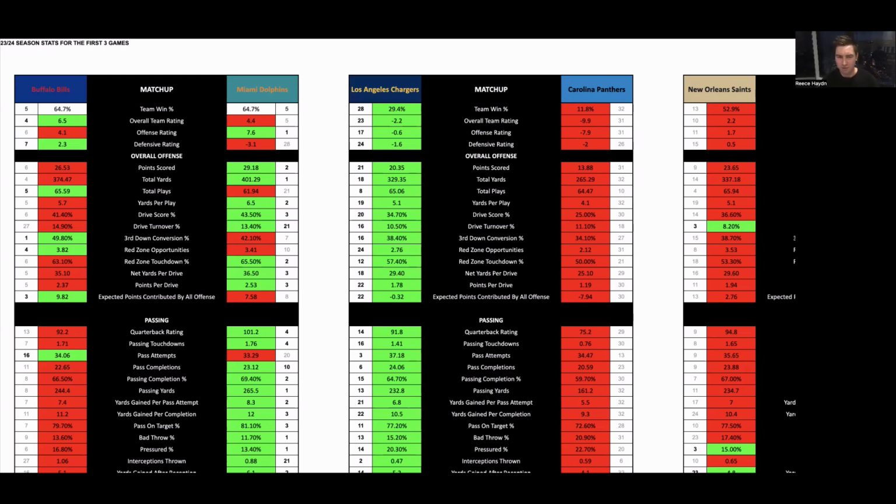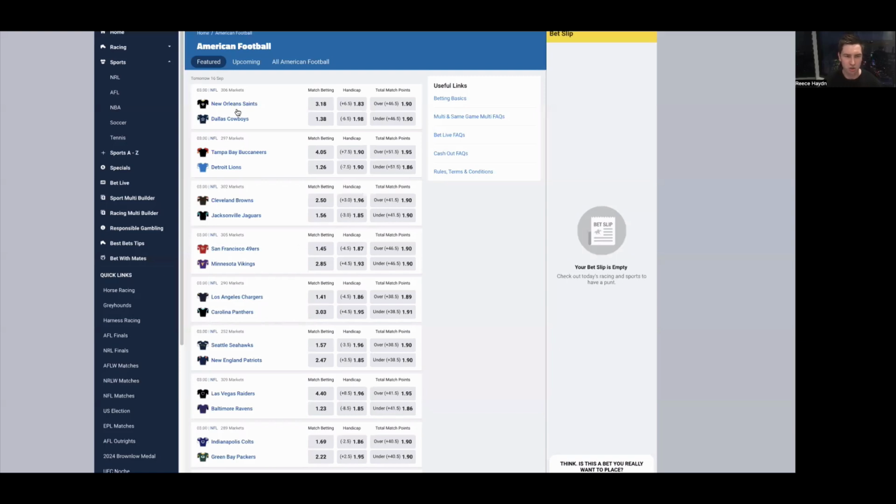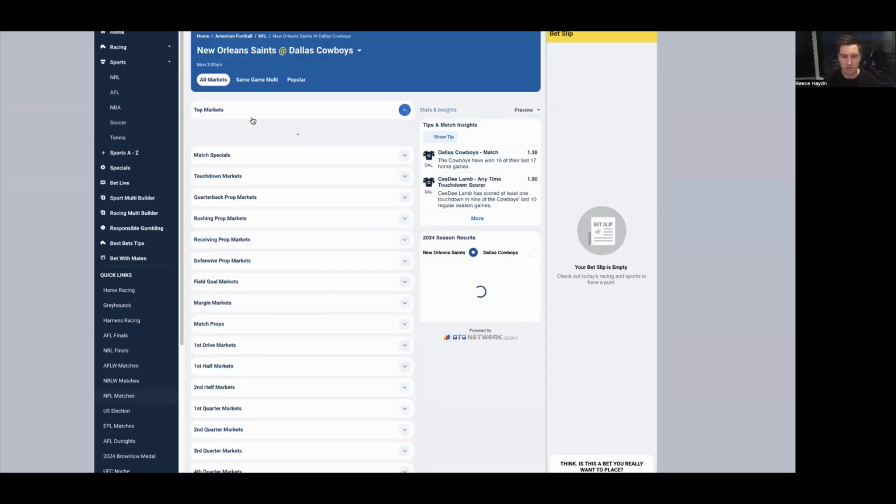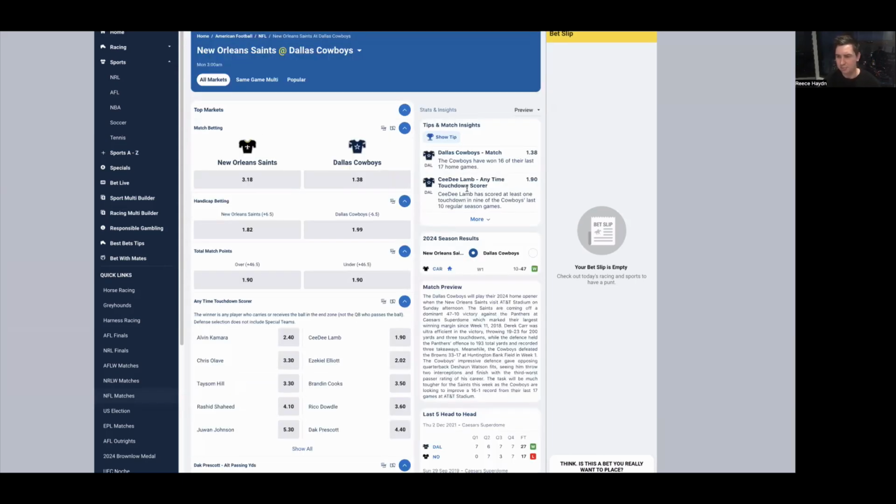Alrighty, so first game we're going to look at, we'll bring up the betting odds. So using Sportsbet here, because this is the one where we can see the head-to-head odds, the handicap, and the total points all in one. So New Orleans at Dallas. The Dallas Cowboys' first home game of the season. They're $1.38 to win, -6.5 on the money line, and the total is currently 46.5 points.